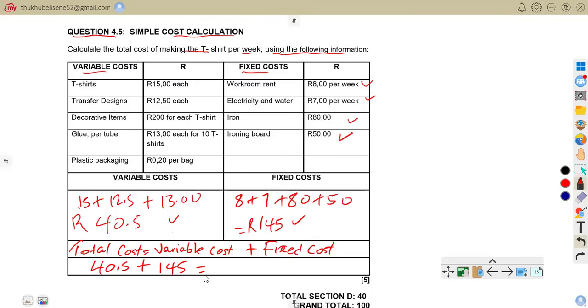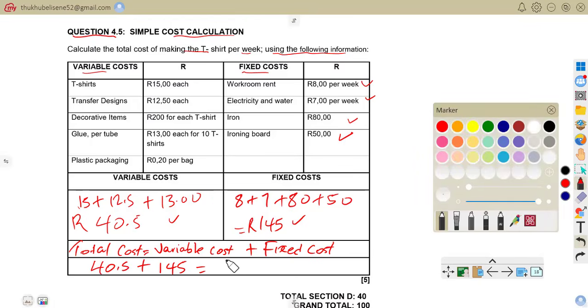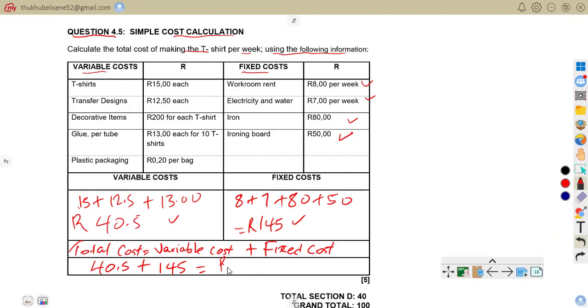Then it will give us the total cost. So the total cost is 185.50. So that is that.